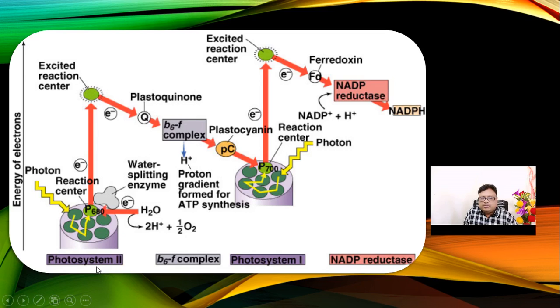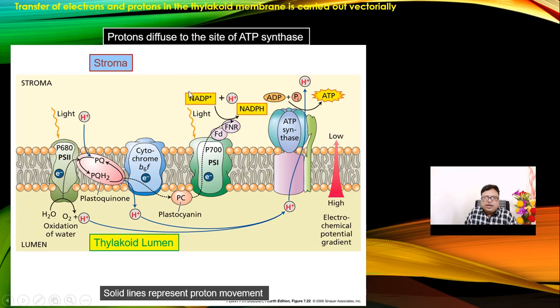Now look here, there are four complexes you have to get acquainted with. Number one is photosystem 2, second is the B6F complex, third is photosystem 1, and number four is NADP reductase. When you write the answer, you have to know this part. Now look here, this is the excited state of the electron, and a higher energy level is always there. Now a question is asked about proton transport in photosynthesis.